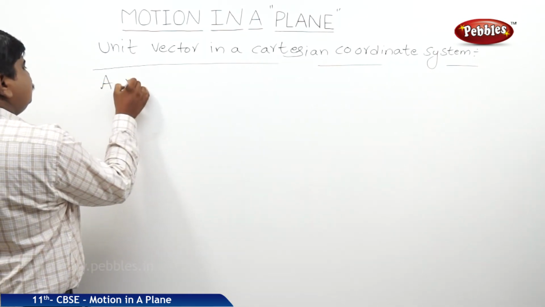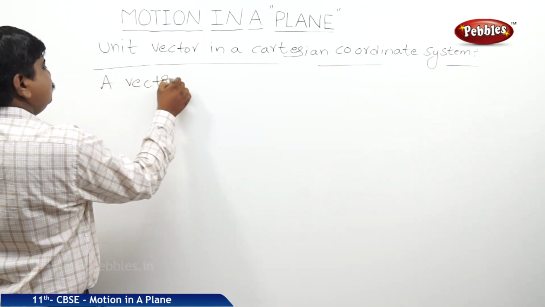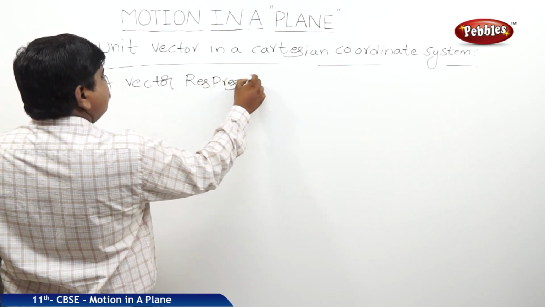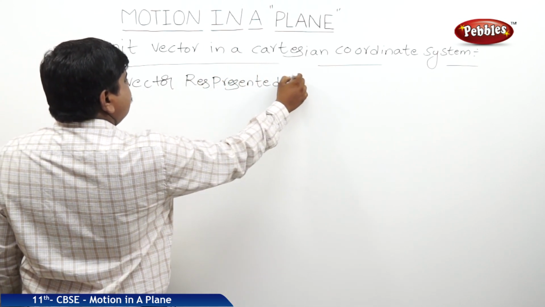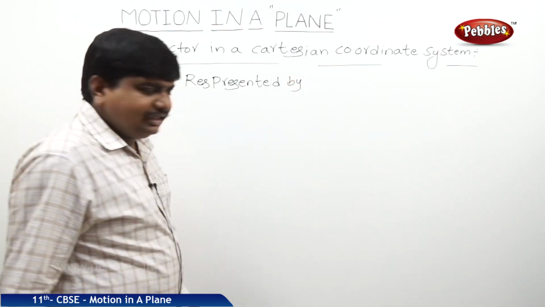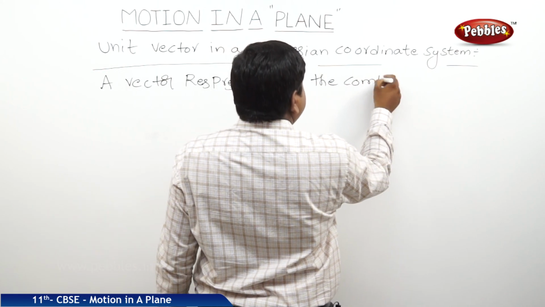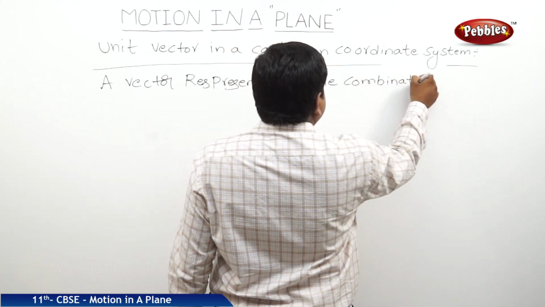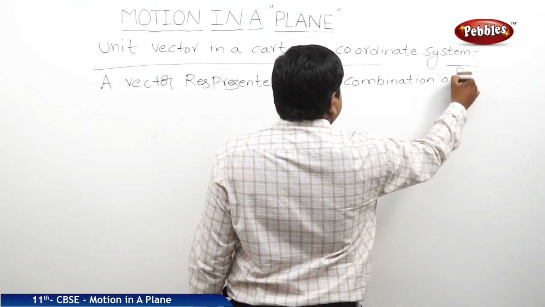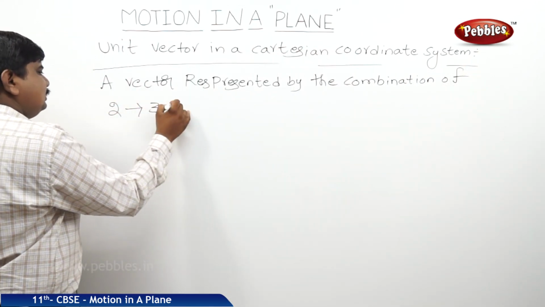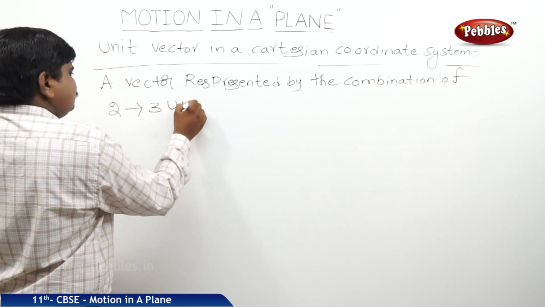So a vector is represented by the combination of two to three unit vectors.